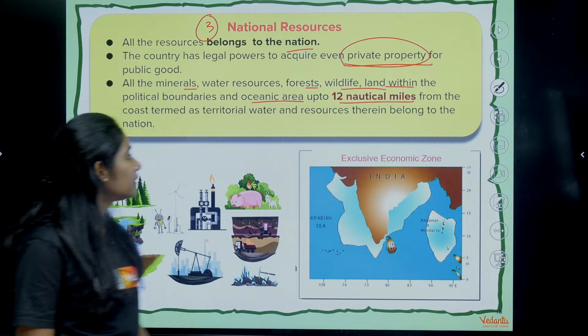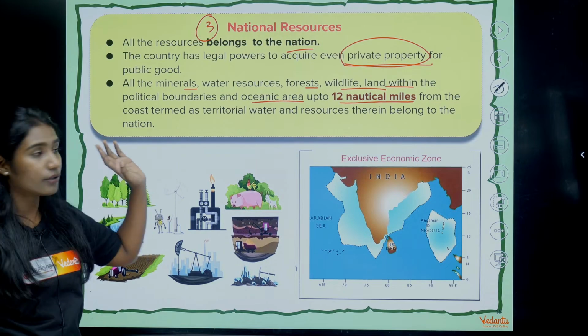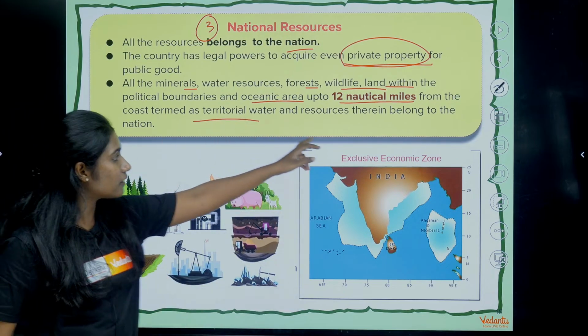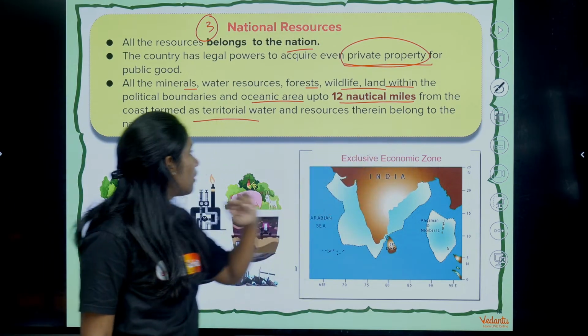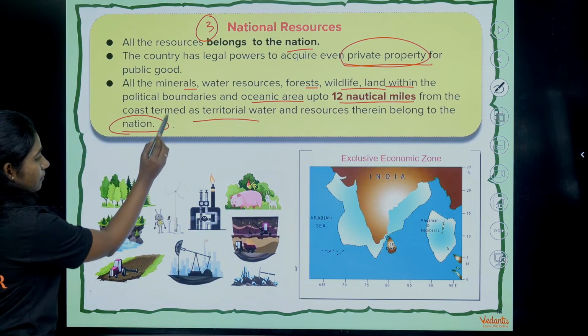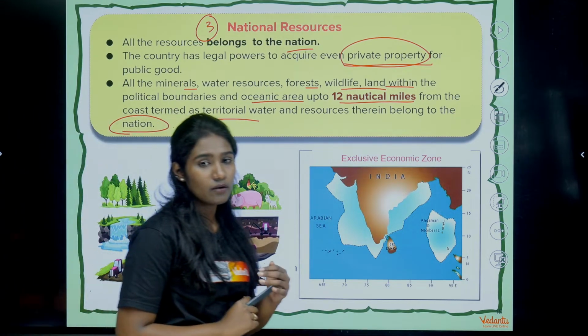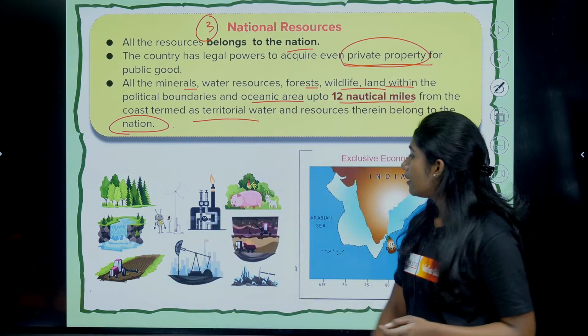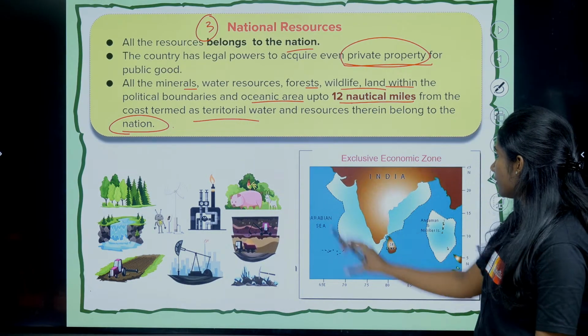The 12 nautical miles from the coast is also termed as territorial water, and the resources therein belong to the nation. What does that mean? What does this point mean? Let me explain that with the help of this diagram.